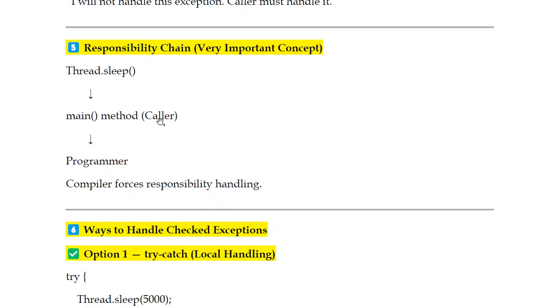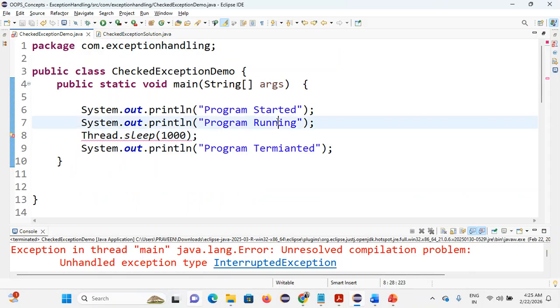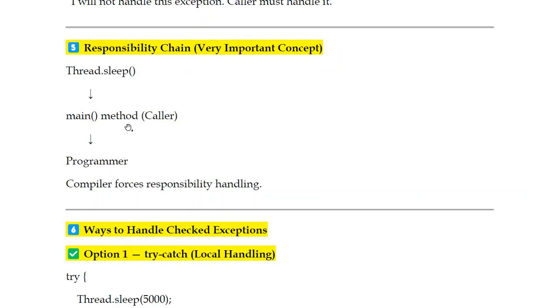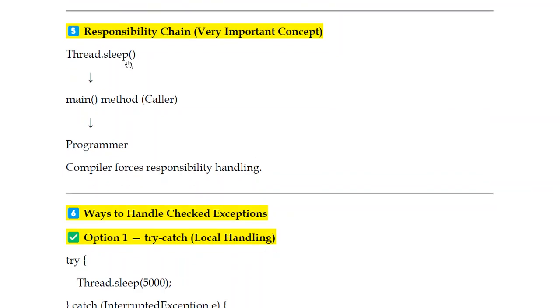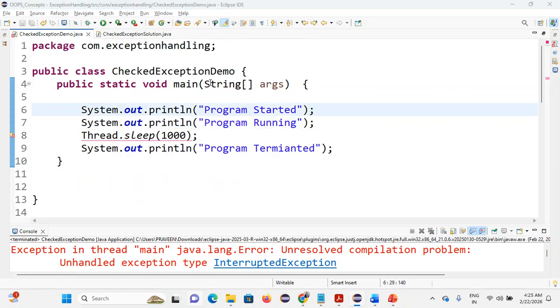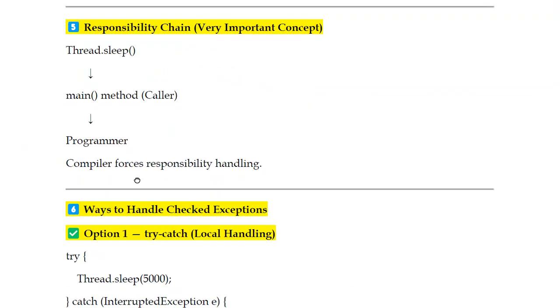Thread.sleep means the main method is the caller. The programmer is writing this code in the main method, invoking this, so the programmer should handle this. The compiler forces responsibility handling, because Thread.sleep is called by the main method, which is provided by the programmer. That programmer should handle it.